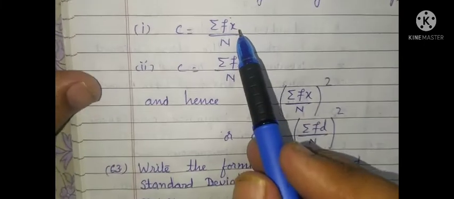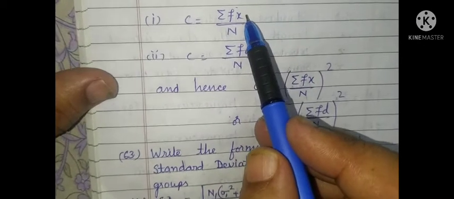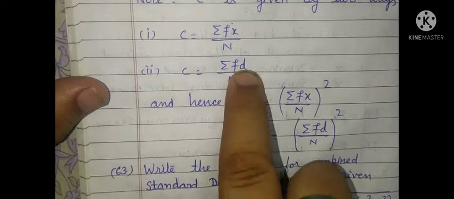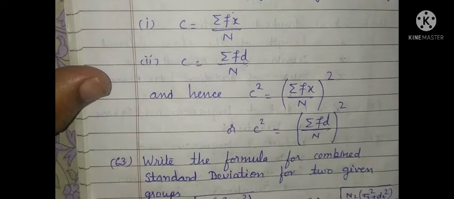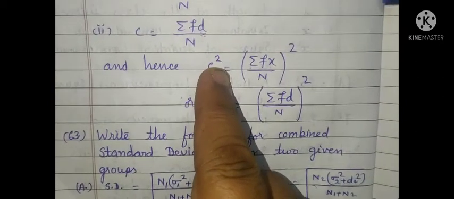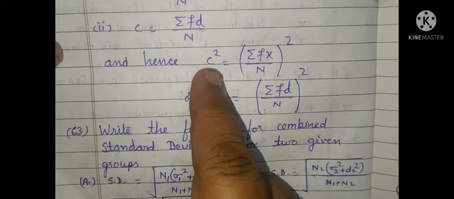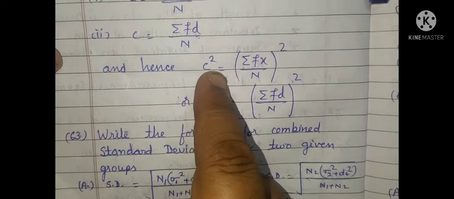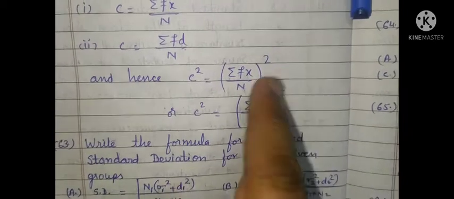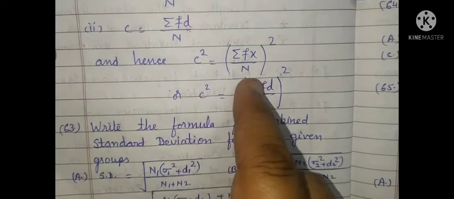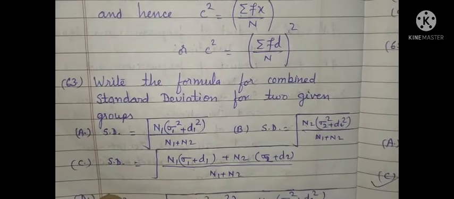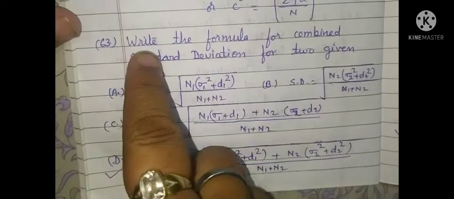In some books, deviation has been represented by x, and in some books it is represented by d. Both have the same meaning. Therefore, C square, because in question number 61, correction C square is used. So C square is equal to summation fx by n whole square, or C square is equal to summation fd by n whole square.